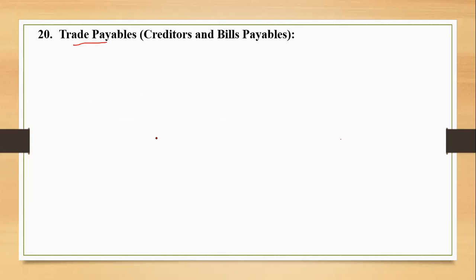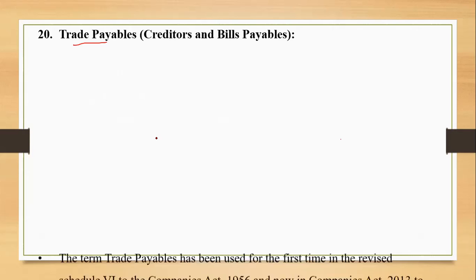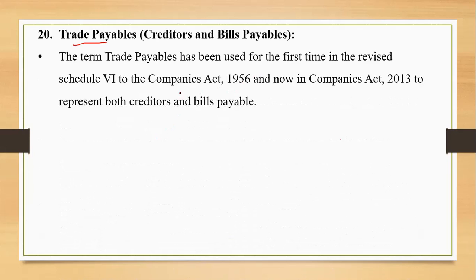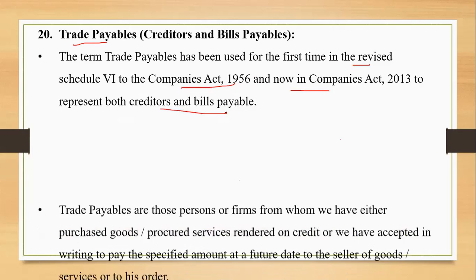Again, the same story for trade payables as well. This was a term first introduced in the revised Schedule 6 of the Companies Act 1956, and now in the Companies Act it represents both the creditors and the bills payable. The same thing what we have discussed for trade receivables.